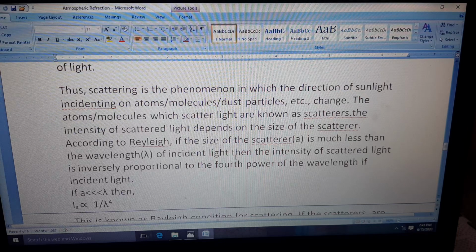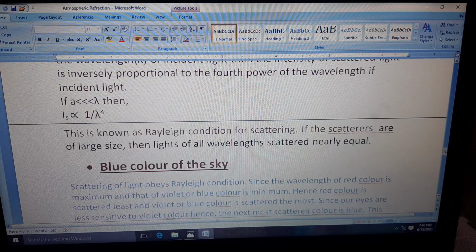That is violet. And which has the highest wavelength? That is red. Now the mathematical part of Rayleigh: if a is very much less than lambda, the wavelength, then intensity of the light is inversely proportional to lambda to the power 4. This is known as the Rayleigh condition for scattering.